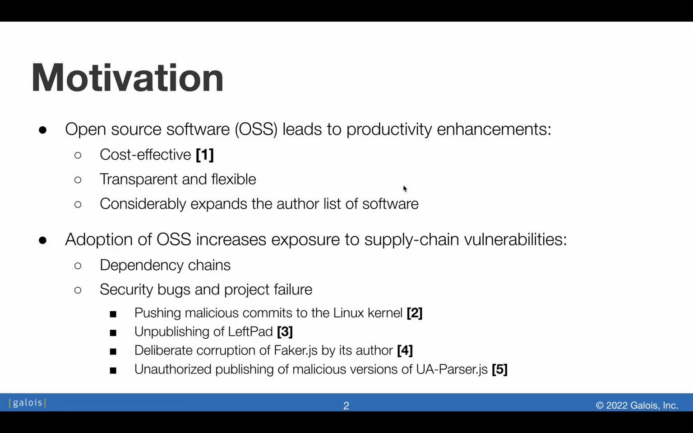So the motivation stems from the fact that open source software is widely used nowadays because it is cost-effective and transparent, but increased adoption of open source software increases exposure to supply chain vulnerabilities, because of the dependency chains that they have, which have led to security bugs and even project failure in the past, as documented by these incidents.